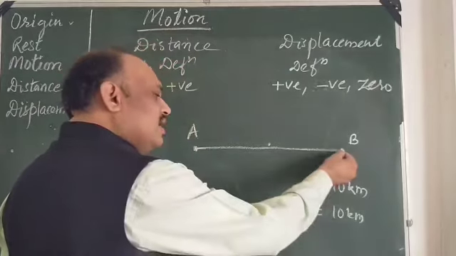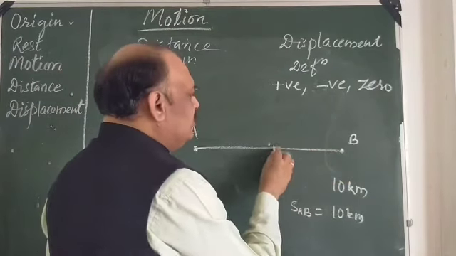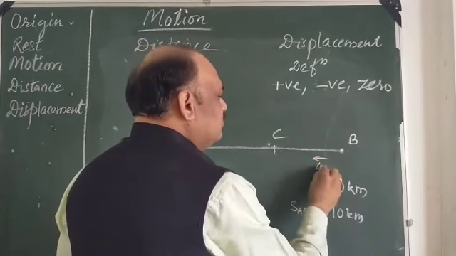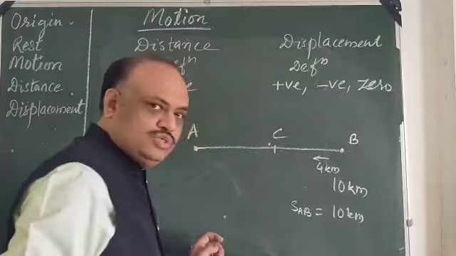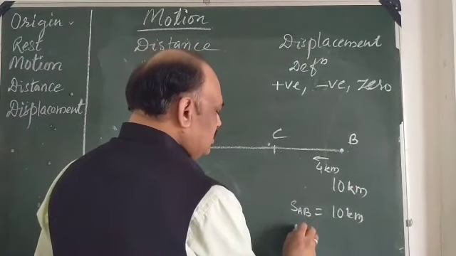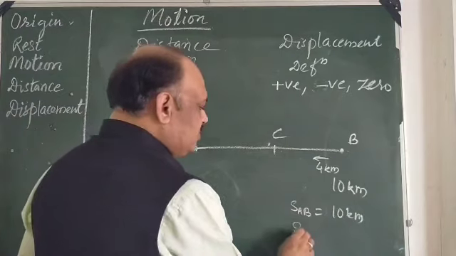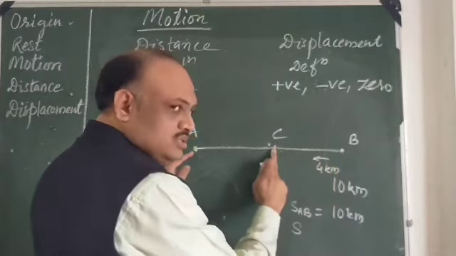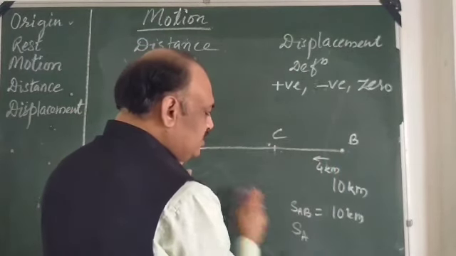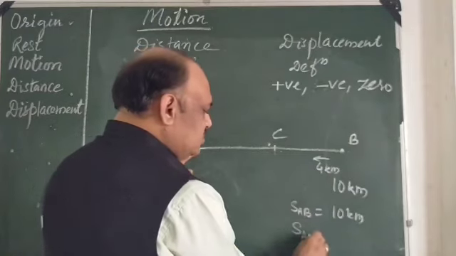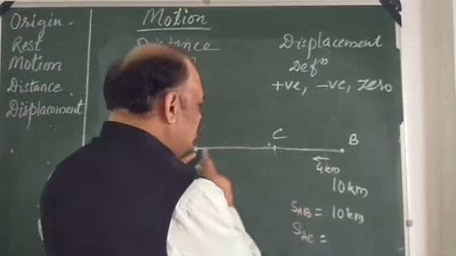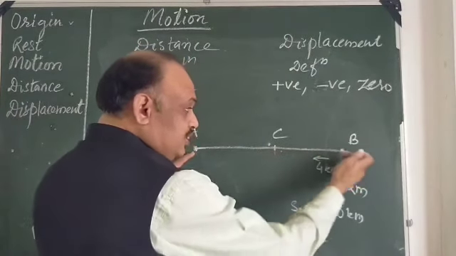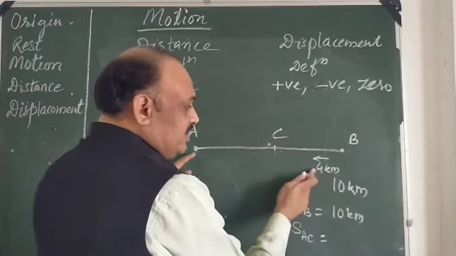But when I come back from here to point C, and B to C is 4 kilometer, then my displacement, this was my starting point, I went to B and then I came back to C. Now displacement means my initial point is A, final point is C. So displacement is 10 minus 4, because this is a negative measurement, minus 4 kilometer.